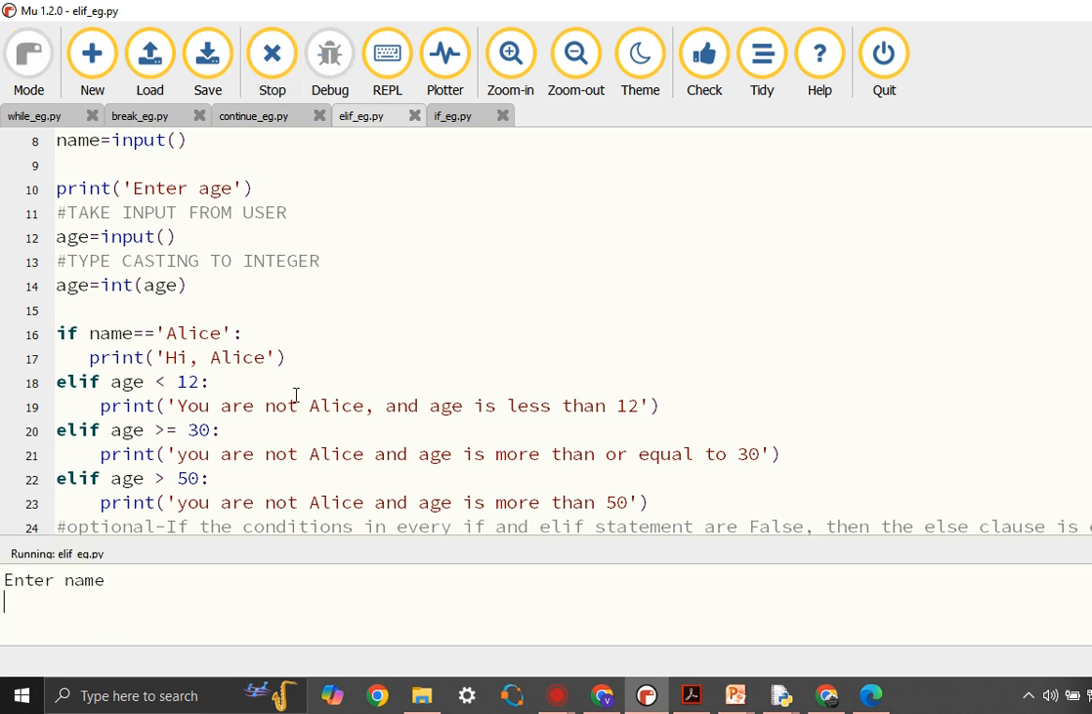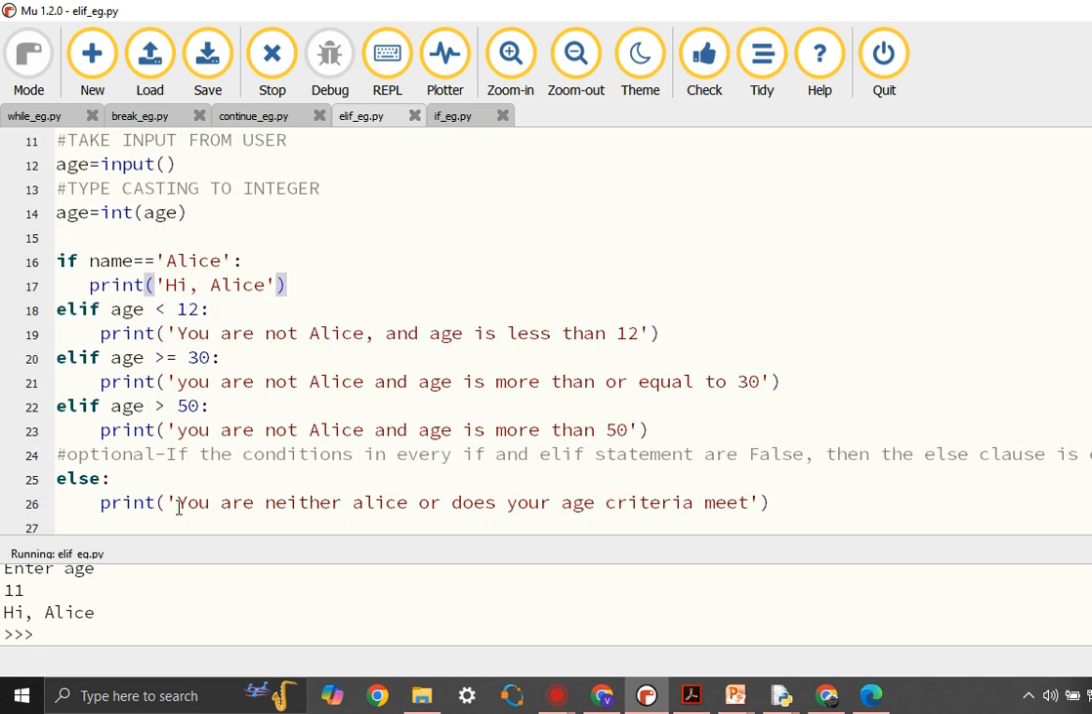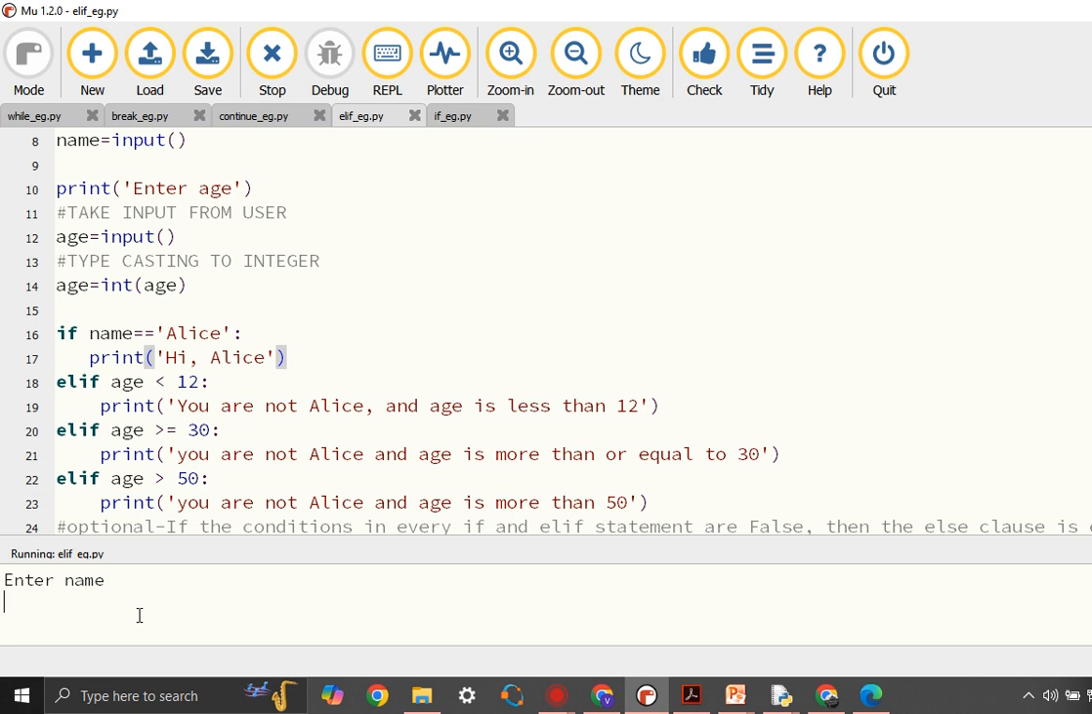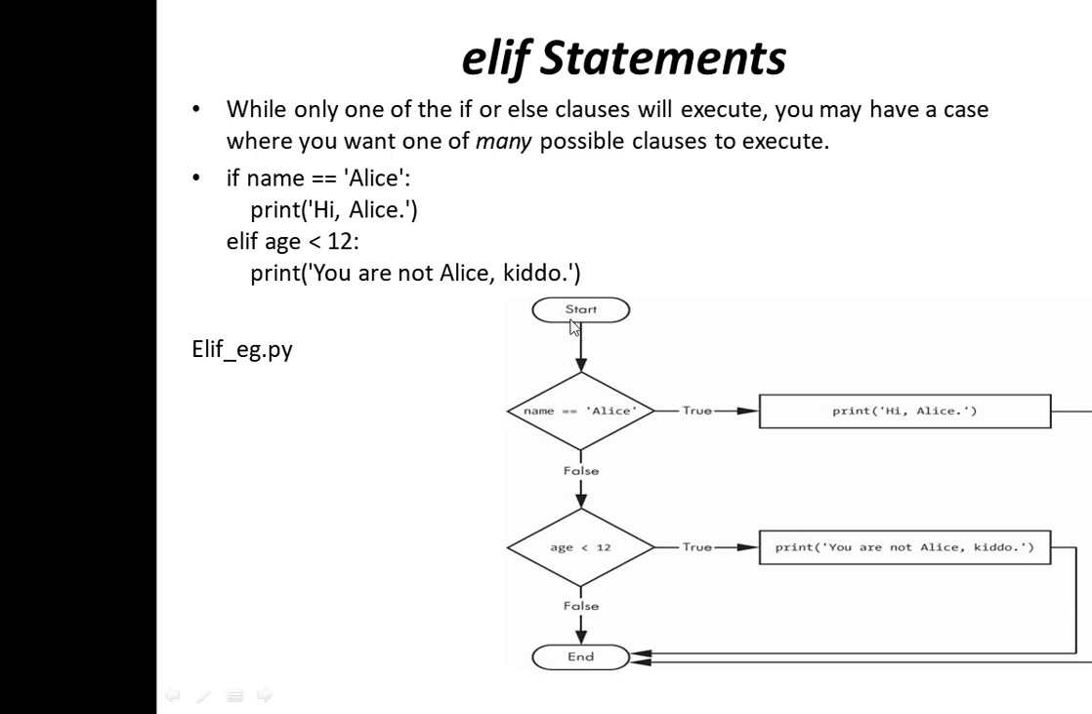Let's execute this with a different input. Let's give Alice as the input and age as 11. Now you can see the condition name is Alice is met, so it prints this line and it doesn't get into the rest of the elif conditions or else condition, and the execution is completed. Let's give another input. Let's give some name and let's give the age as 30. Now since the name is not Alice, this condition is not executed. Now 30 is not less than 12, but for 30, this condition is true and therefore it prints you are not Alice and age is more than or equal to 30.